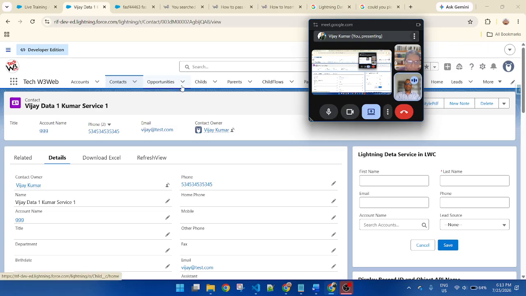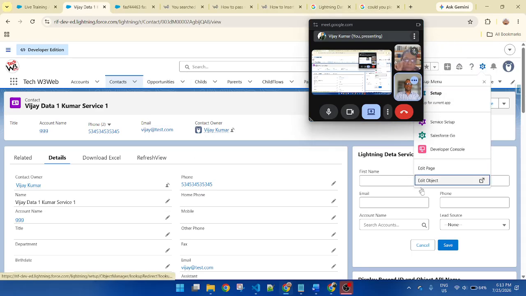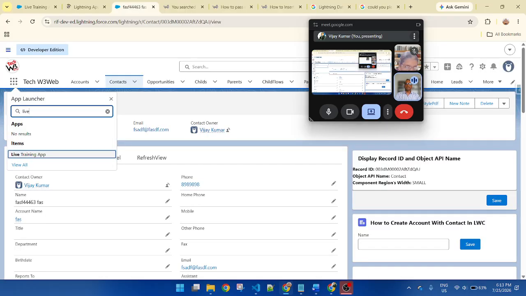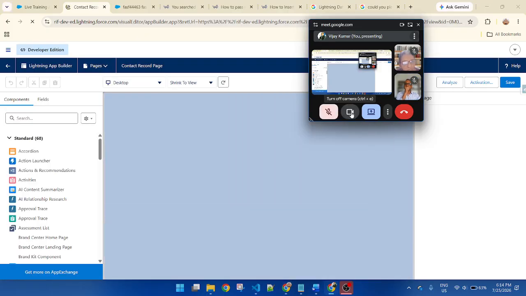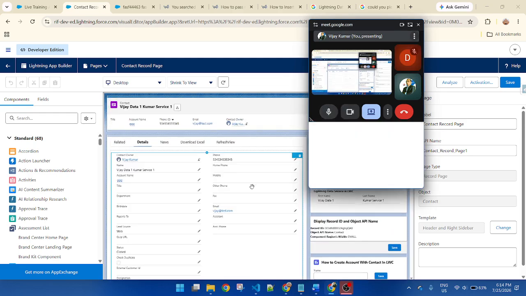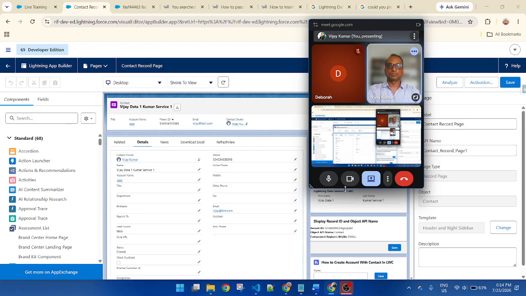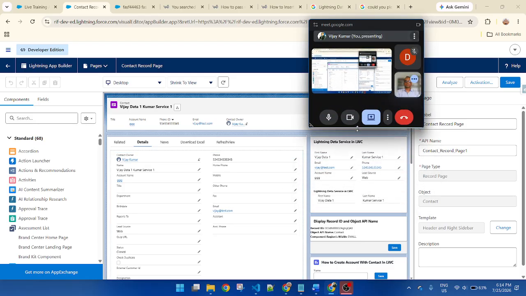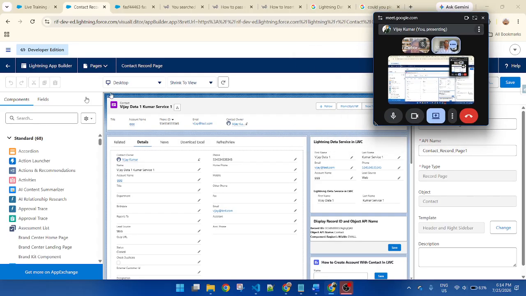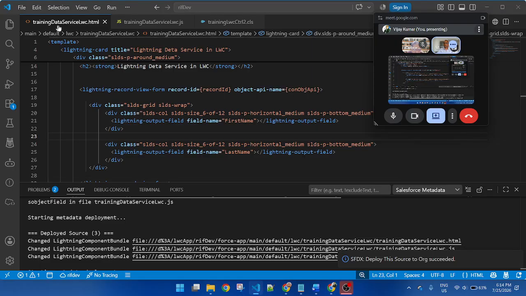Yes, sir. Okay, so I open the record, click edit page. I want to display it here. My component name is Lightning Training Data Service LWC.